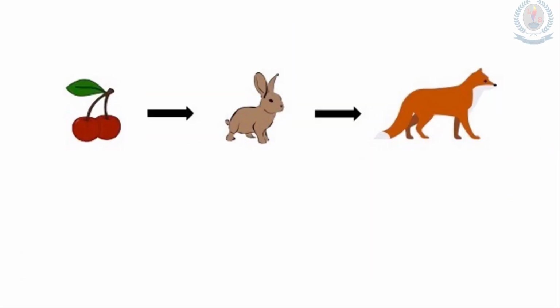Let's label this food chain using the trophic levels. Okay, the fruit, what is the trophic level? Producer. Then rabbit and fox, they are consumers. Then we can tell that the rabbit depends on the producer. So the rabbit is the primary consumer and the fox depends on the primary consumer, the rabbit.